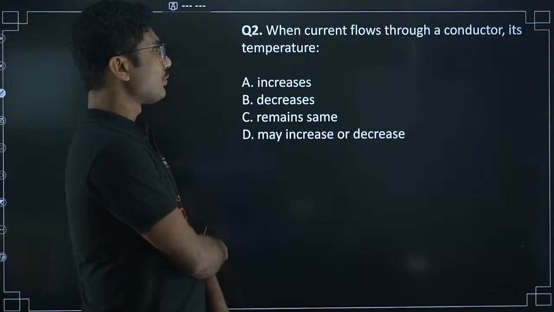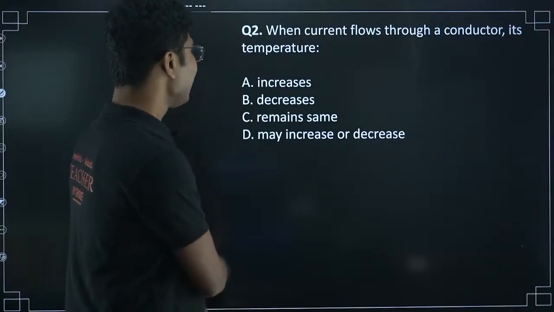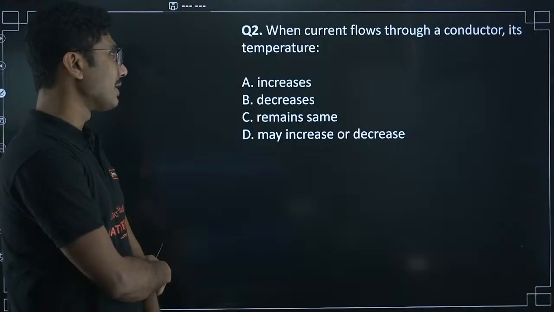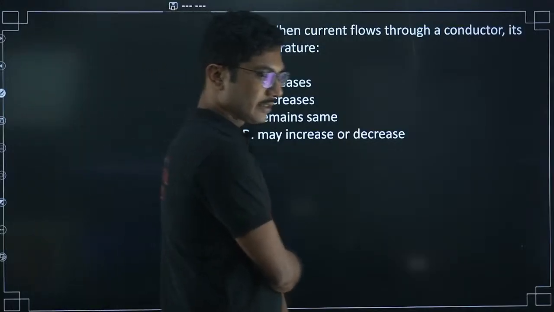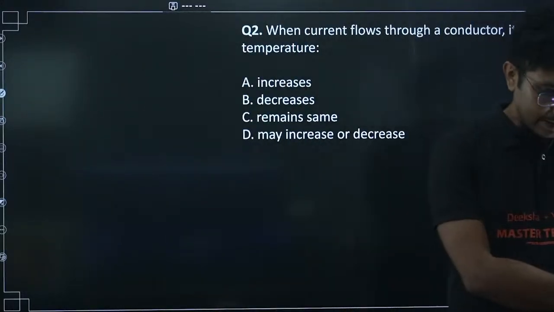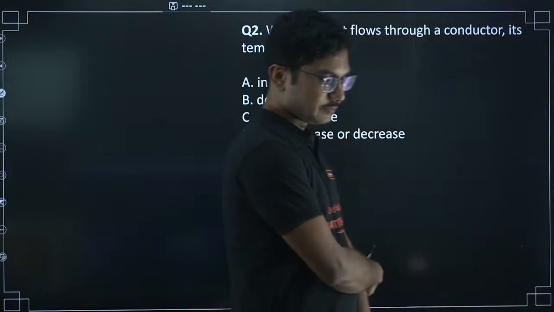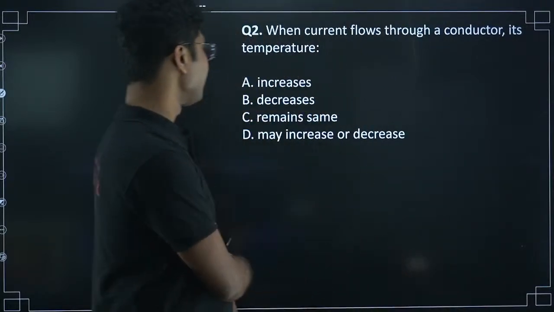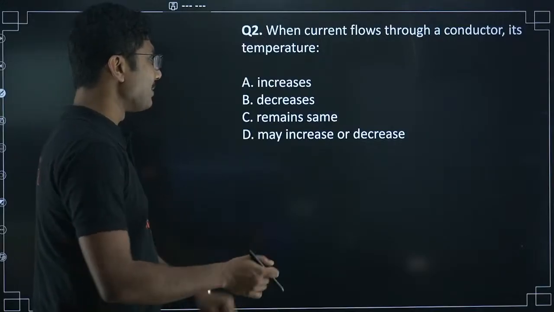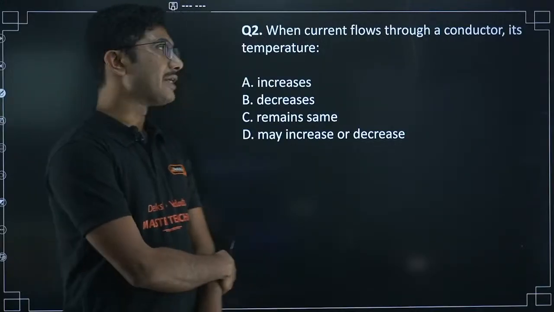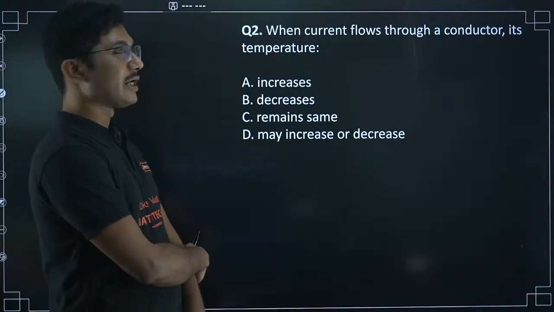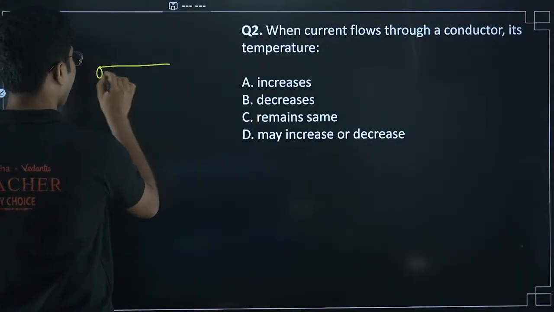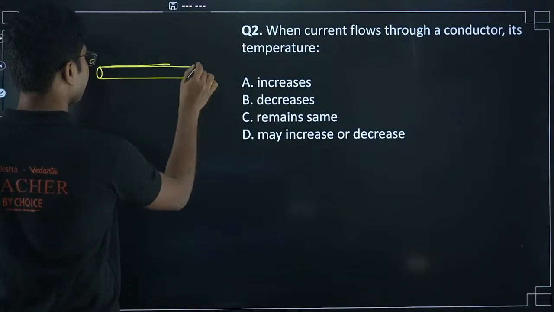When current flows through a conductor, its temperature increases, decreases, remains same, or may increase or decrease. Conductor is given. Yes, 0 is the answer. Now tell me the answer for this particular question. Increases, decreases, remains same, may increase or decrease. When current is flowing through a conductor, what happens to its temperature?